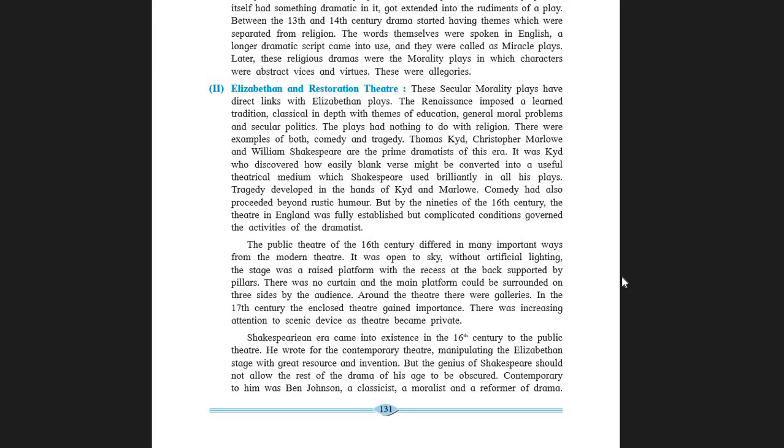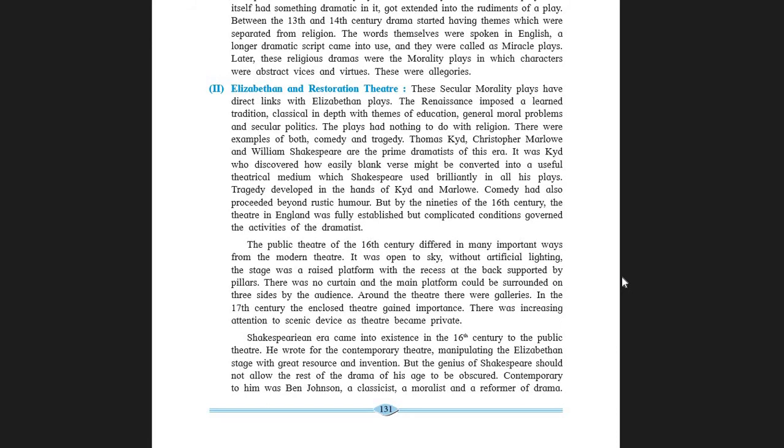So students, please take note. The open theatres were also called public theatre, with no proper roof, no curtains. All the characters were clearly visible and exposed to the audience. So there was no privacy maintained. Moreover, even artificial light effects were not there. Only natural light effects were working in the public theatre.